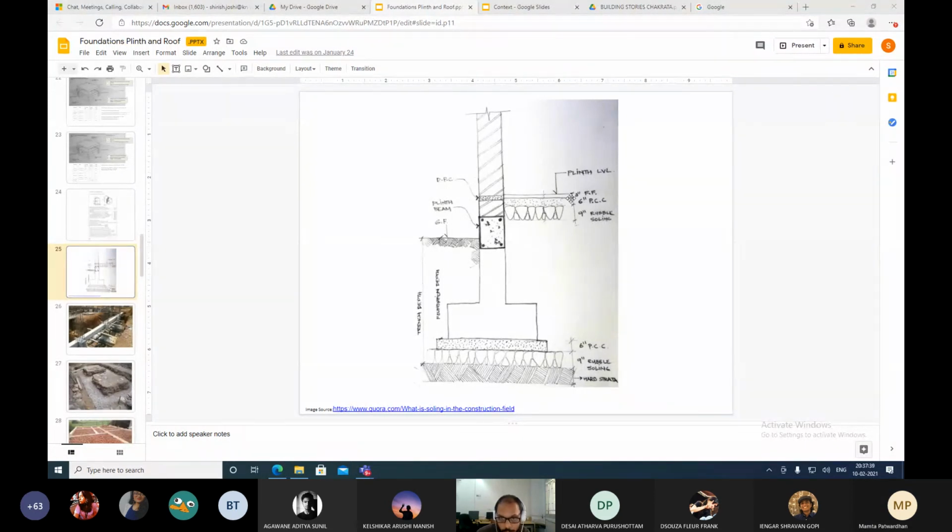Generally that waterproofing application will go on the floor, or rather on the PCC, and it will rise up on the walls up to maybe 1.5 feet, 45 centimeters. So it runs on the wall a little bit and it runs on the floor, because you don't want seepages to enter into your plinth as well, even if you're on the ground level.